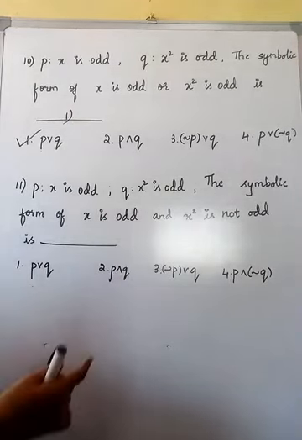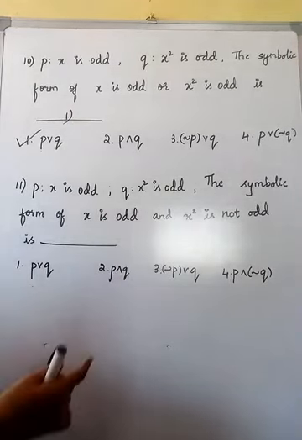So if I consider this one, here it is negation of P. If it is negation of P, here it should be x is not odd. Yes or no? So here x is odd, P will remain as it is, and it is connected with the symbol reverse of V. And the next one, x square is not odd, means it is negation of Q. So which option will it satisfy? The fourth option is the right answer. Is it clear for you all, students?